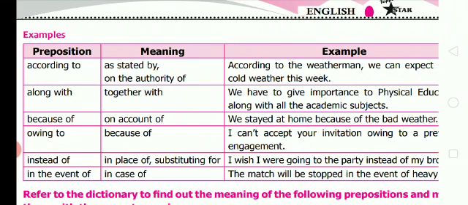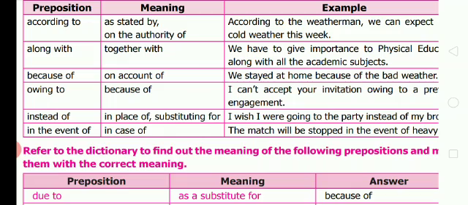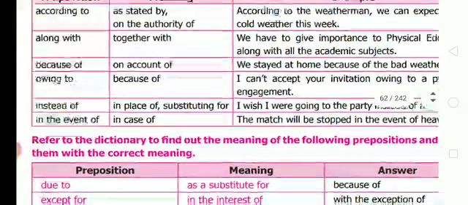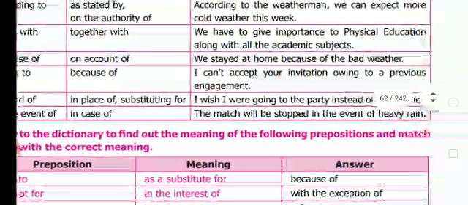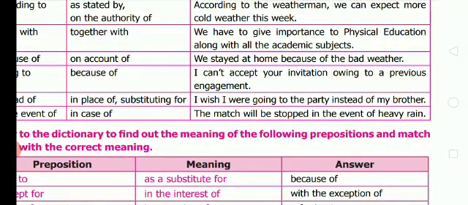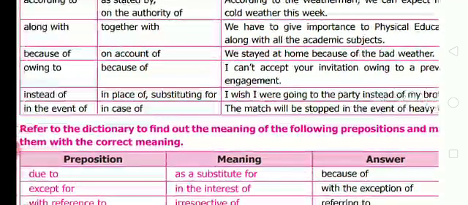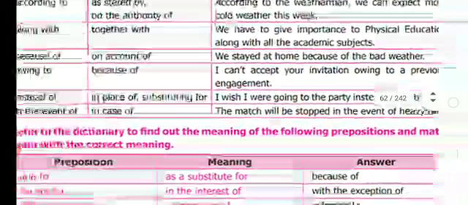Next one, owing to. That is also because of. I can't accept your invitation owing to a previous engagement. Instead of, in place of, or substituting for. I wish I were going to the party instead of my brother. In the event of, this is condition. In case of, meaning the match will be stopped in the event of heavy rain.